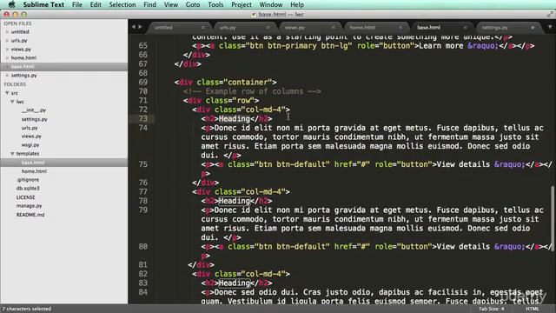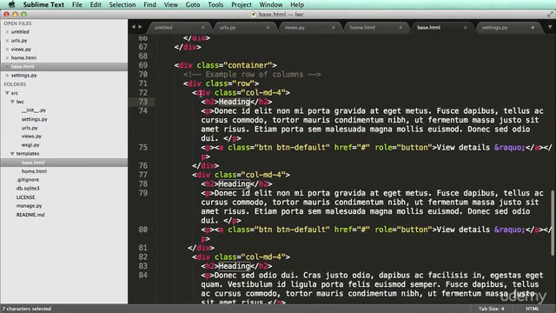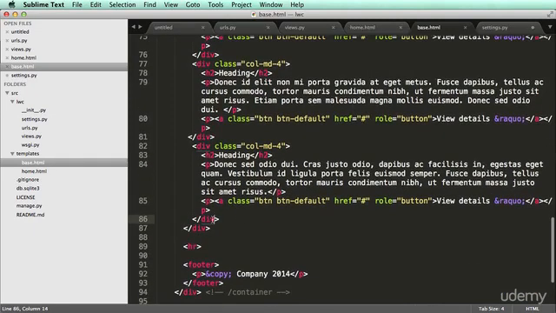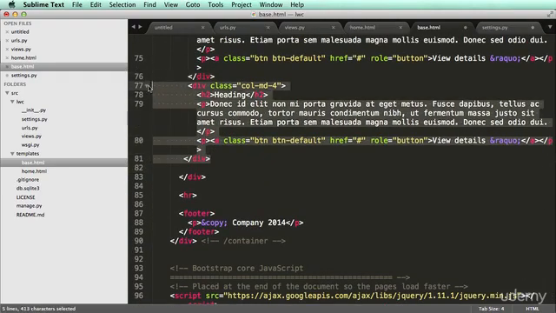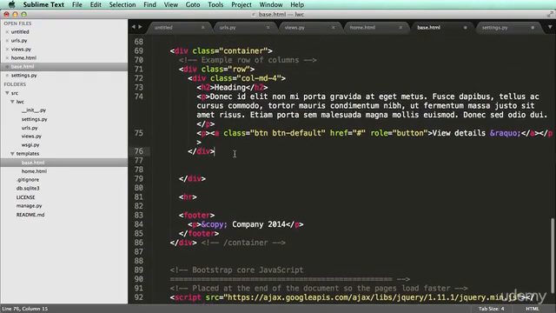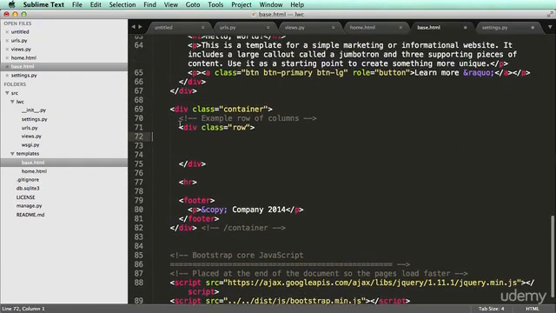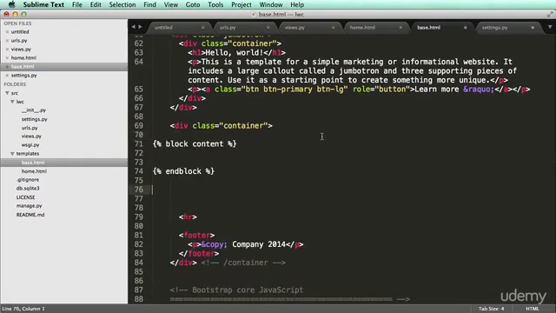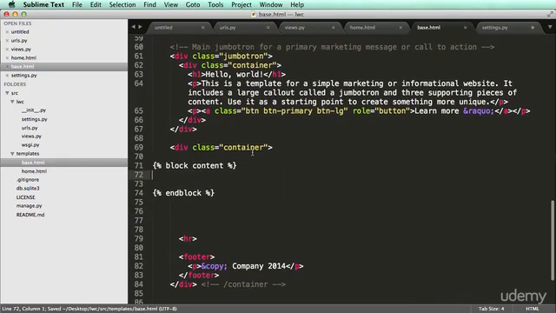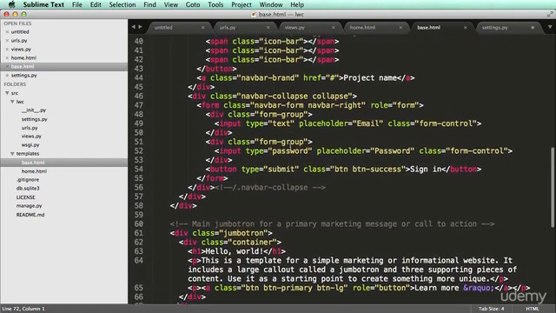So let's actually get rid of all of that container, everything that's in it, with the exception of the div class itself. So I'm going to make it simple on us and just delete one at a time. That way I am not confusing anybody. So I'm going from div to div, and it's underlined in Sublime Text, so it shows you kind of where it opens and where it closes. So that's how HTML works. All right, and then last but not least, this row and this comment. All right, so I put block content in there now, and we'll do something about the Jumbotron here shortly.